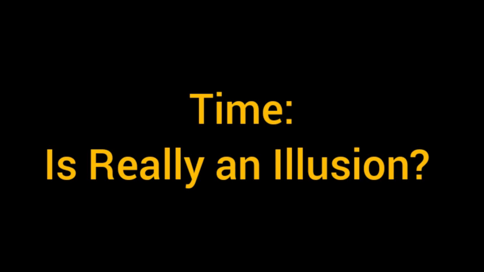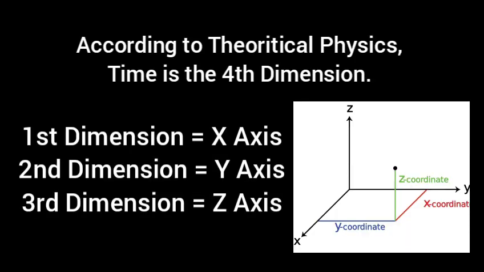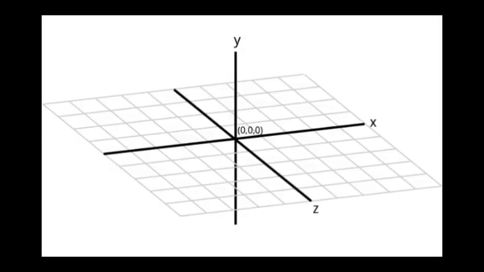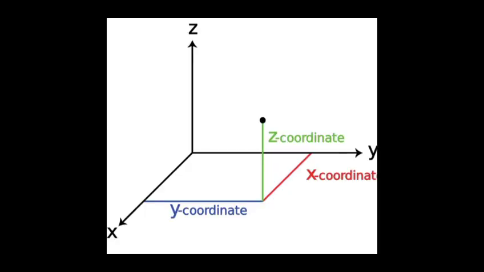Well, now we'll talk about time. And we'll see if time is really an illusion. Basically, according to theoretical physics, time is the fourth dimension. Our first three dimensions are the x-axis, y-axis, and z-axis. Take a graph sheet. As you go left to right, your x coordinate increases. As you go bottom to top, the y coordinate increases, and as you move your palm from the sheet towards your face, your z coordinate increases. In any free space, we calculate the position of an object by this three-dimensional coordinate system.